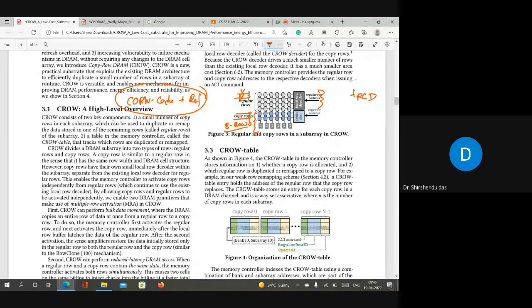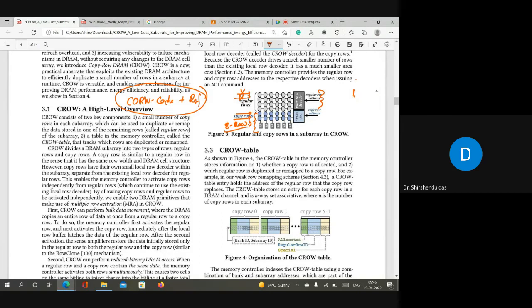So in this way they say that since the number of weak rows is very small, even after moving those weak rows into the copy rows, there will still be some copy rows remaining, and those copy rows can be used as crow cache. So that's why crow ref and crow cache can be combined. And they said this combined crow cache plus ref is giving better improvement, because it is handling both weak rows as well as crow cache.